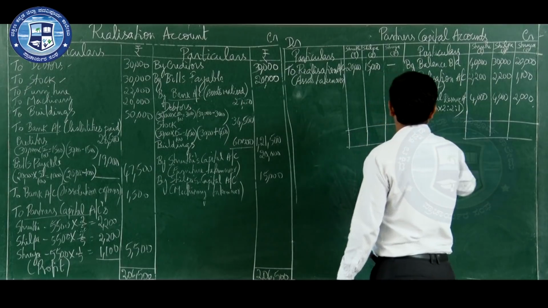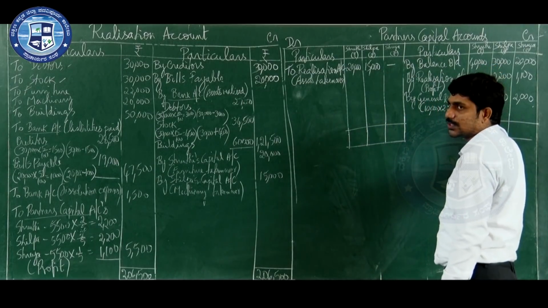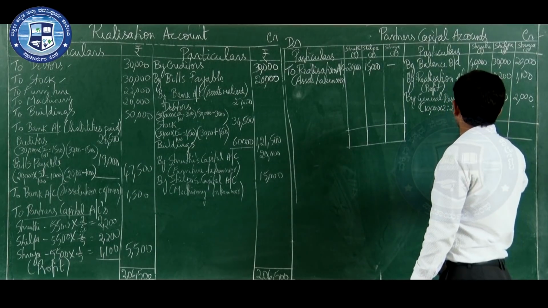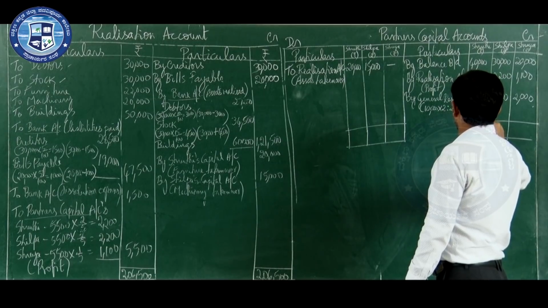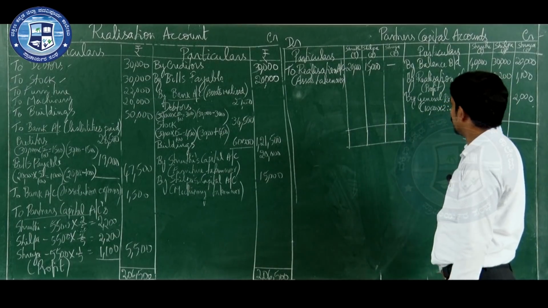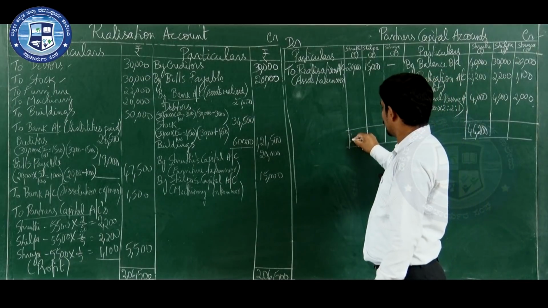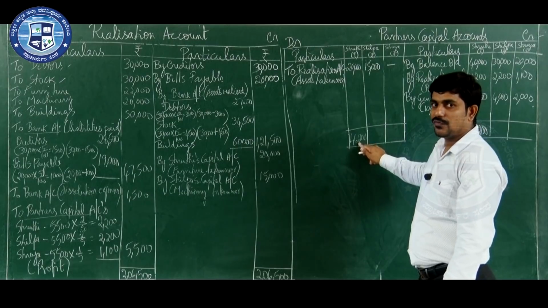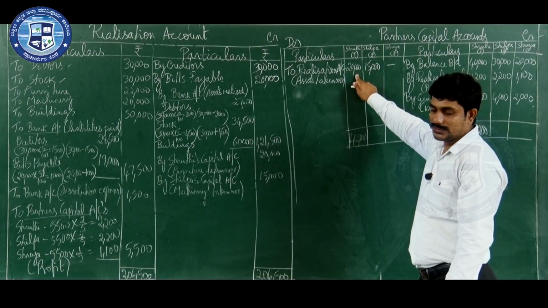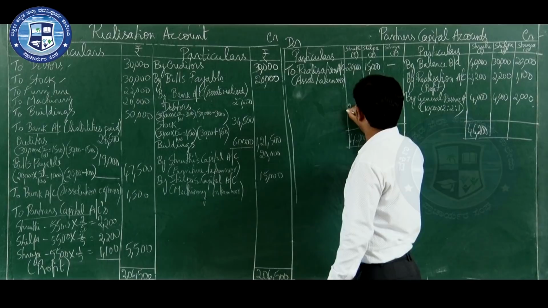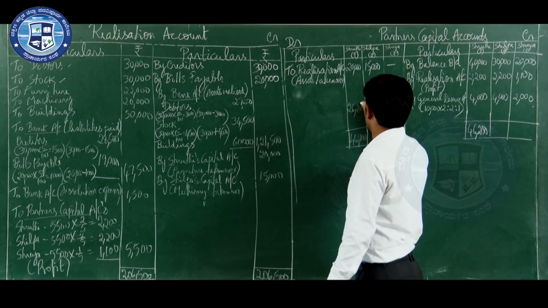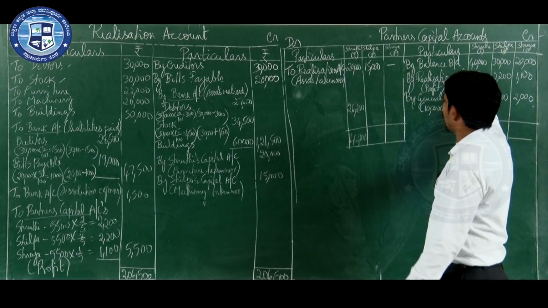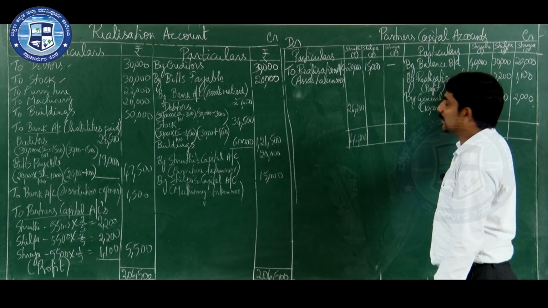So, 40,000 plus 2,200 plus 4,000. How much is the total? 46,200. Same total under the debit side also, 46,200. Now find out the balance. 46,200 minus 20,000. How much balance will you get? 26,200. So Shruti's capital account is settled here.